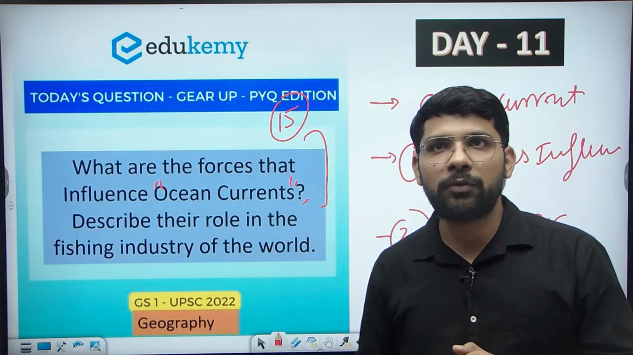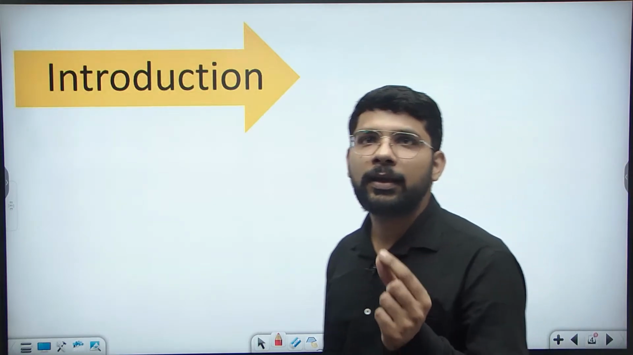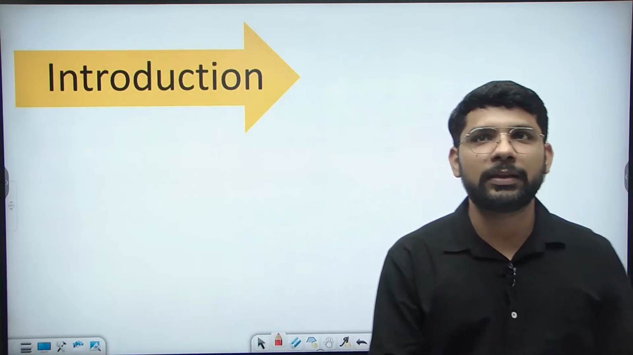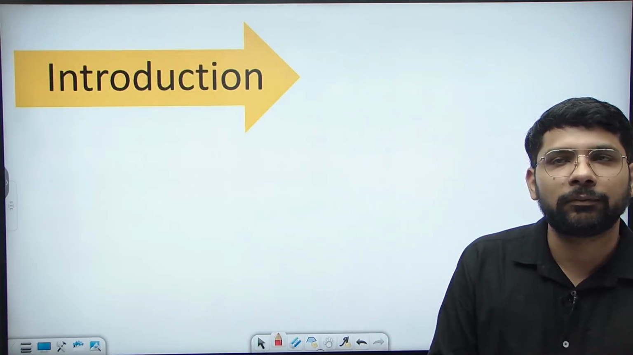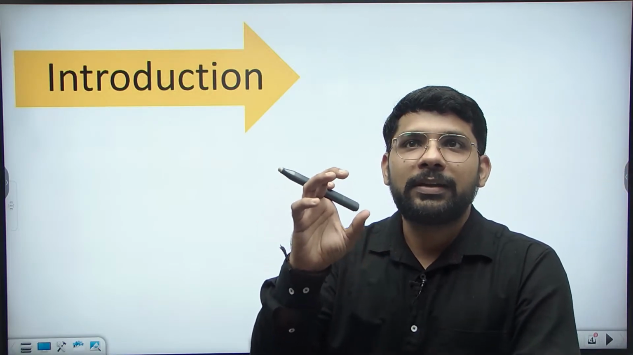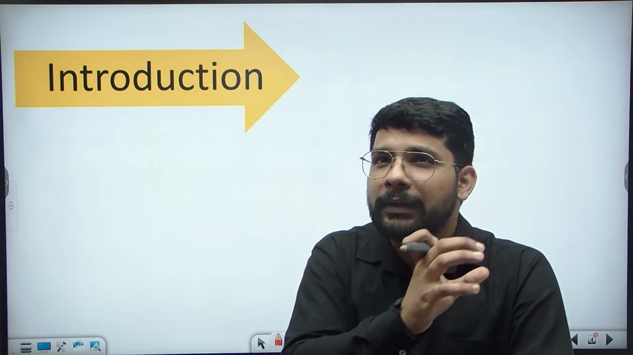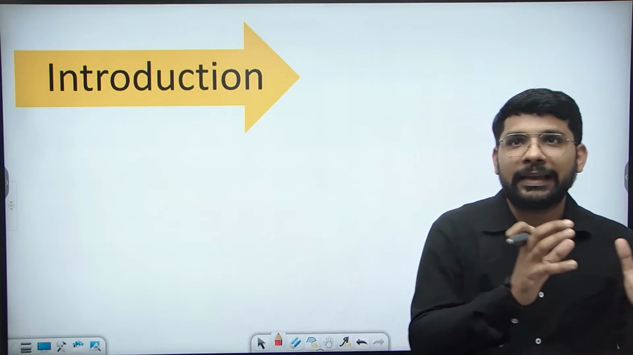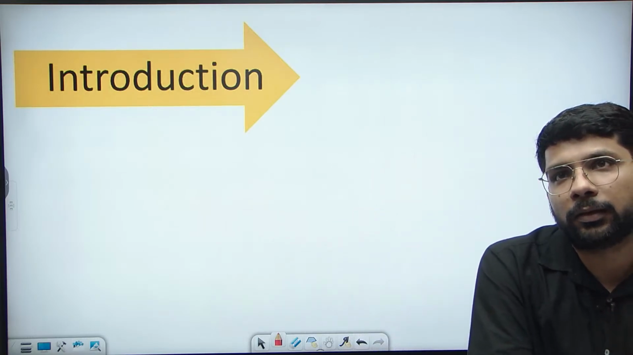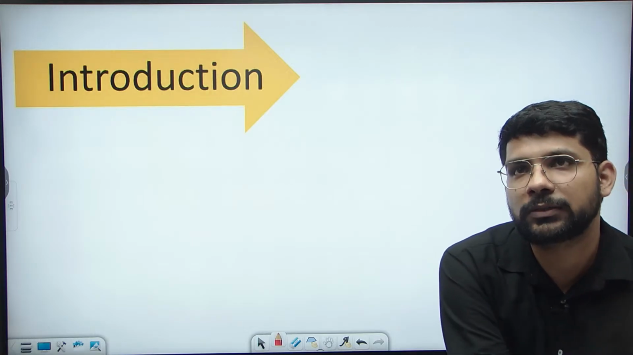Now let's come to the first part. What will be the introduction? Can anybody define what an ocean current is? You can mention it in the comment section. Okay, ocean currents. What is the meaning of the ocean current? When a certain amount of water flows in a particular direction, it is known as the ocean current, specifically in the oceans.